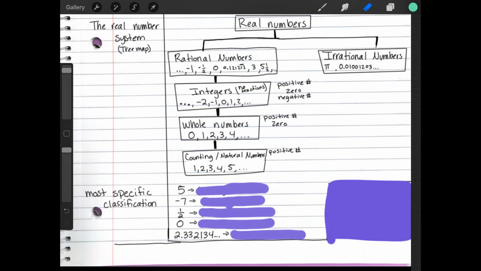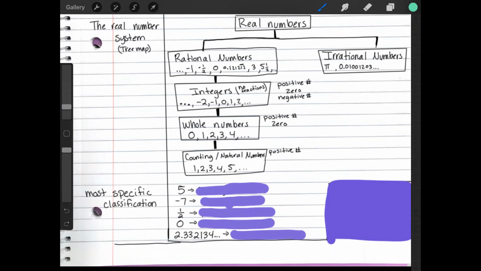Right? Okay, so we're going to use this tree map to guide us to see the most specific classification of 5 numbers. And the very first number that we're going to specifically classify is the number 5. Okay, I'm going to make it a little bit smaller. Okay, awesome. So let's look at 5 right here.